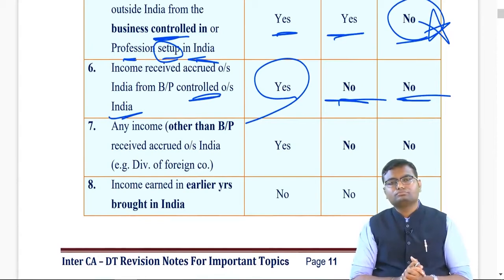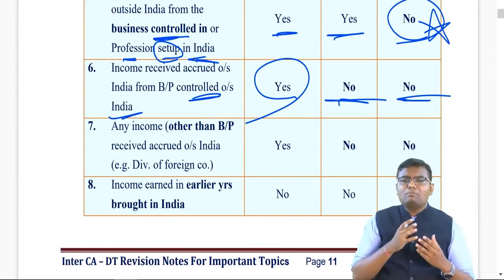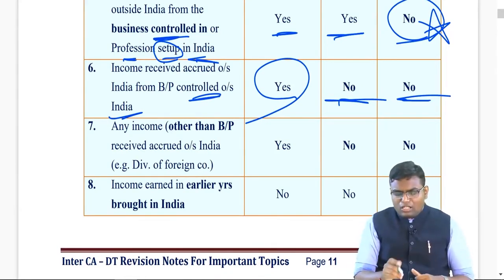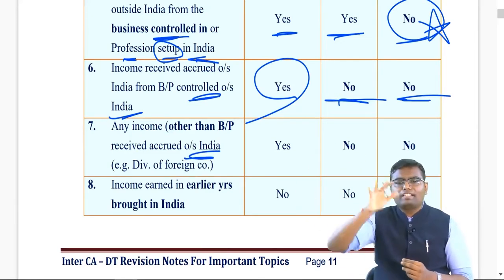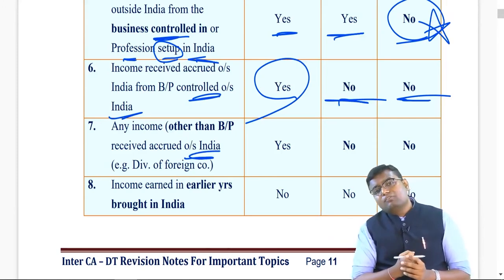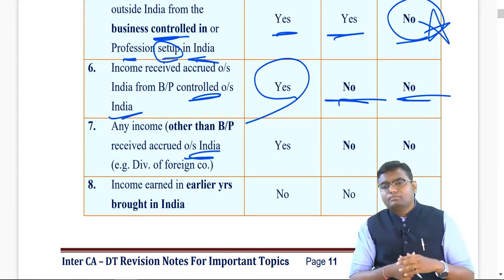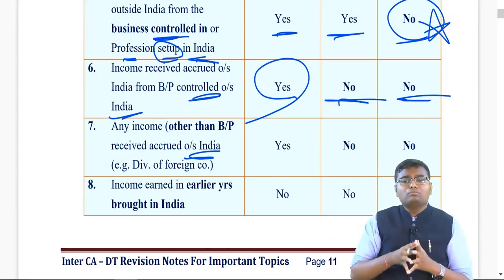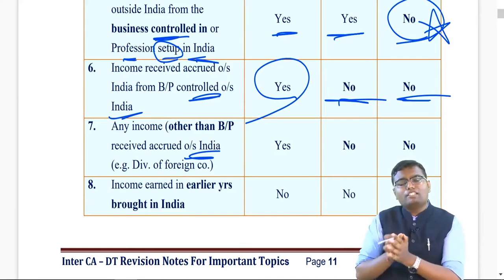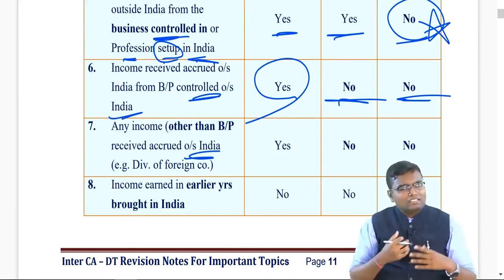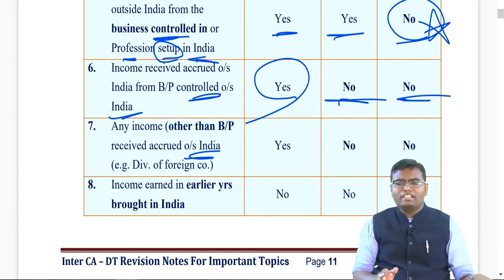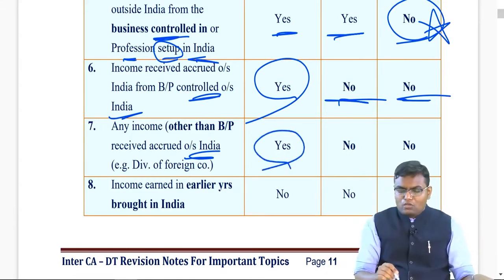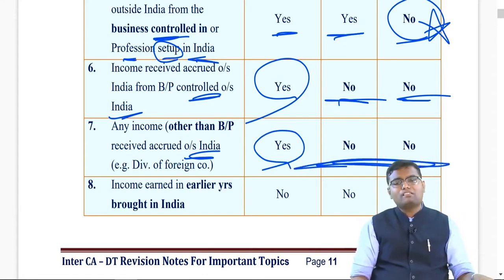Any other income which is not a business or profession, if accrued and received outside India, for example, dividend of a foreign company received abroad, rental income of a property which is situated abroad, salary from a job which you are doing in USA and received also in USA. This kind of income received outside India, accrued outside India, nothing related to India, is only taxable to R&OR, not taxable to any other two persons.